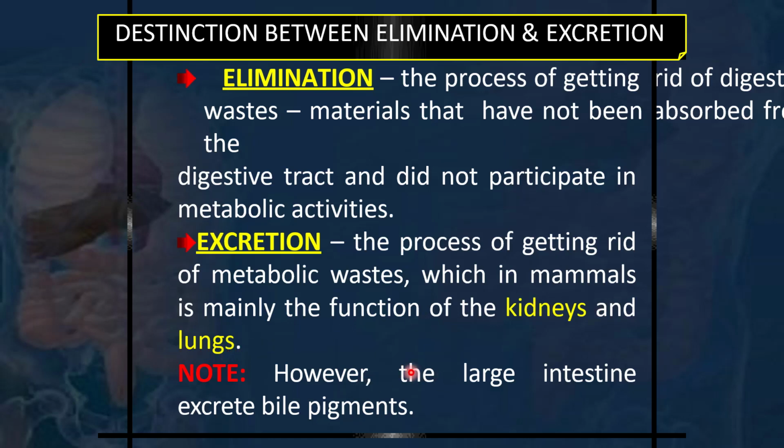Note, however, the large intestine excretes bile pigments also. Bile pigments are also metabolic waste. Some bile pigments are released into the intestine and are evacuated along with the waste products of digestion via the GI tract, and some are excreted via the kidneys and the lungs. Kidneys form the main excretory organ, and the lungs also excrete via the breathing process.